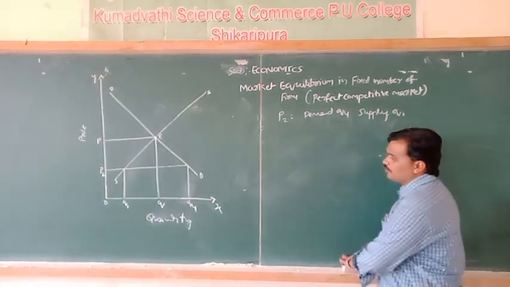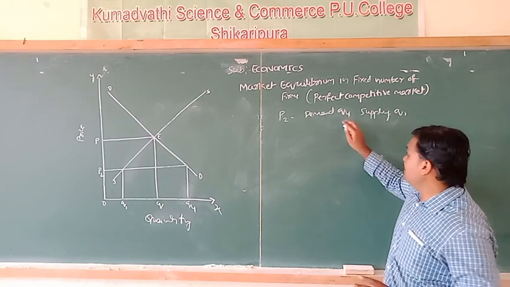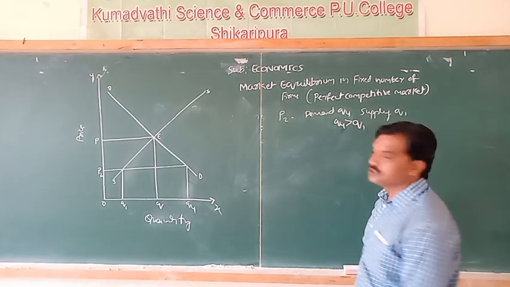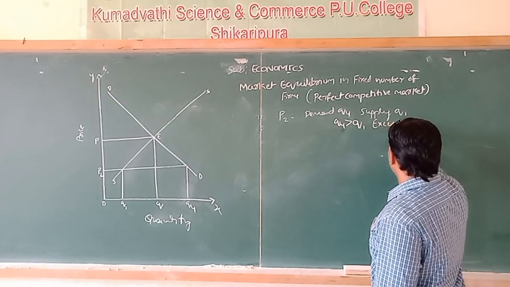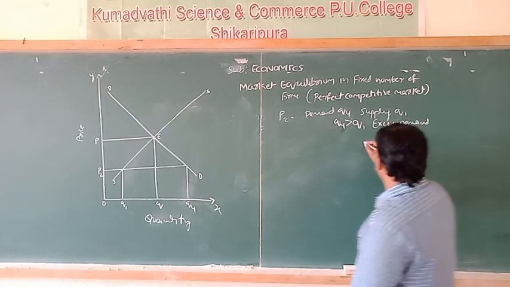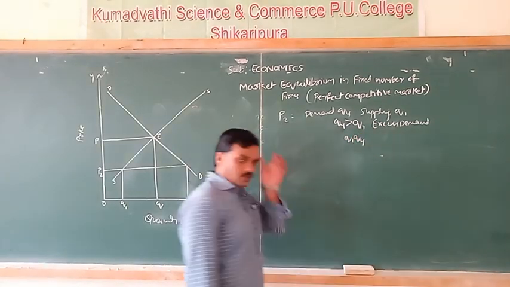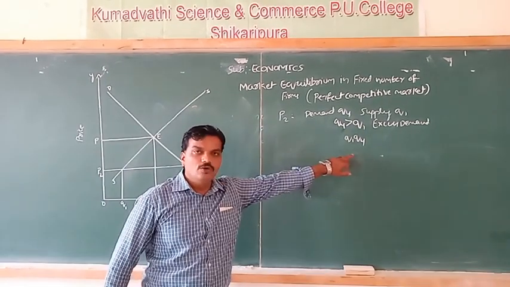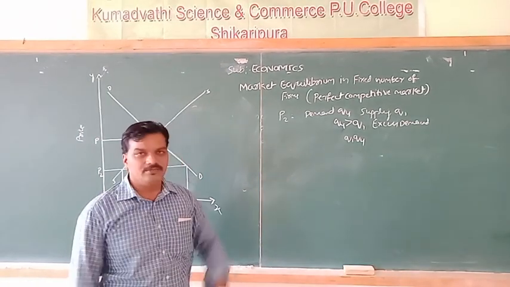So Q4 is greater than Q1, and we can say this is excess demand. Excess demand is equal to Q1 Q4. This situation is called excess demand.